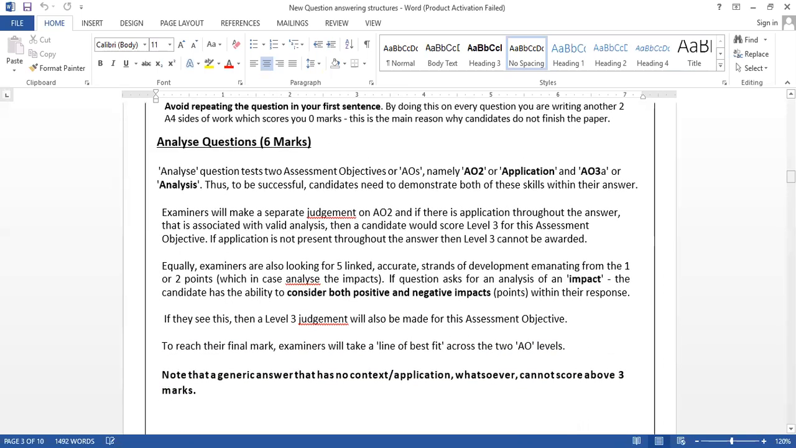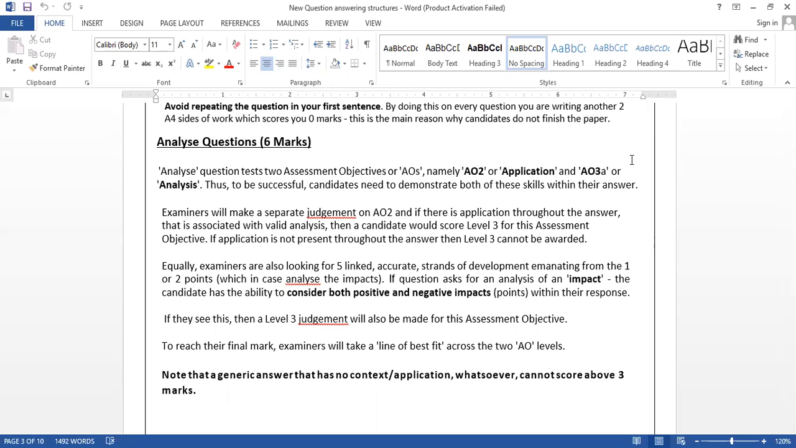Analyze questions are normally there in every paper. There are about two or three analyze questions in a paper. You can see an analyze question like this; I can say this is an AO2 application-based analysis.